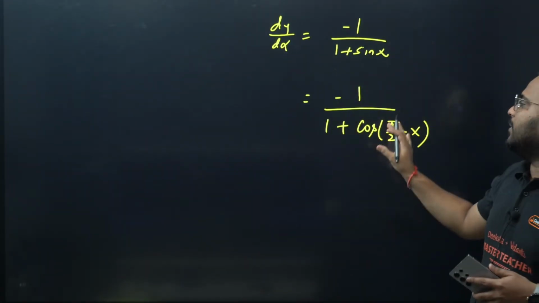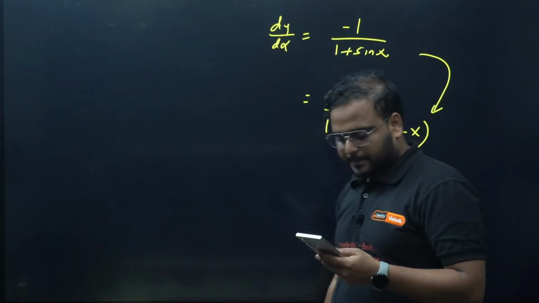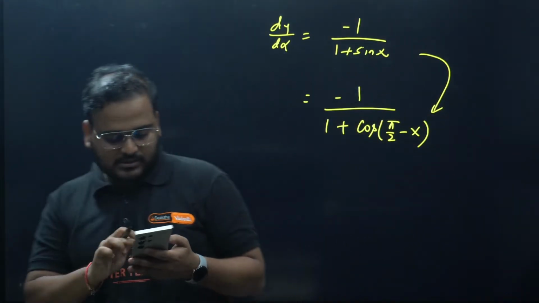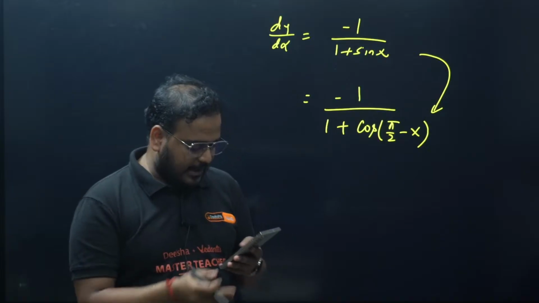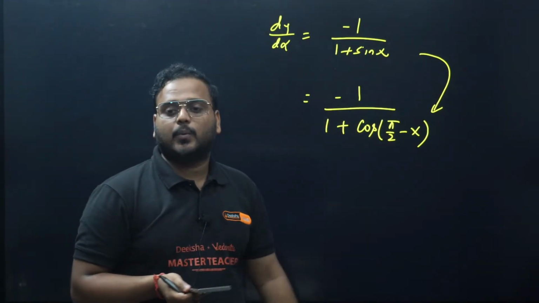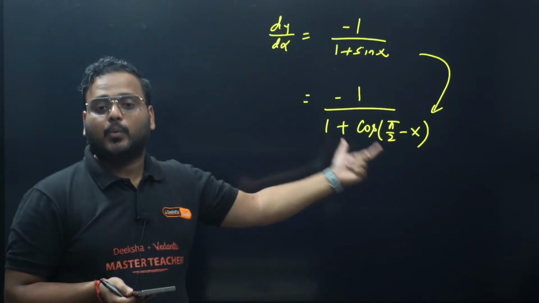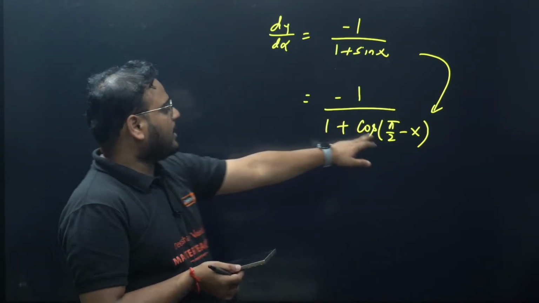From here, any problem? If I write like this, does anybody have a problem with me? Sir, why did you write that? If I do this, is anybody angry at me right now? No? Because cos pi by 2 minus x is simply sin x.